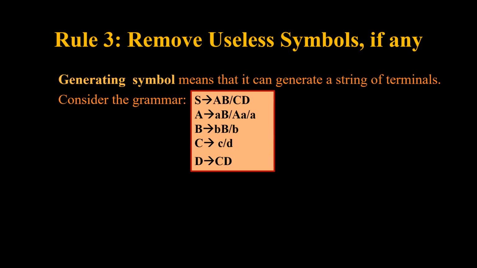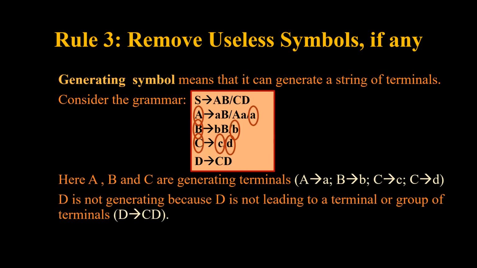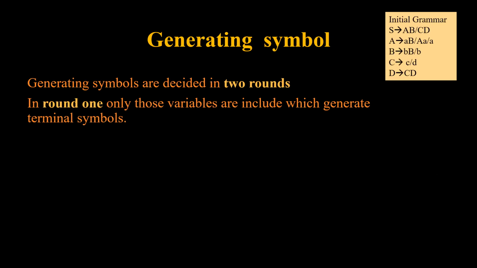Generating symbols means that it can generate a string of terminals. Say for example, we have a grammar. In this grammar, A tends to small a, this is generating. B tends to small b, this is generating. C tends to small c or small d is generating. That means they are generating a single terminal or string of terminals. D is not generating because D is not leading to a terminal or group of terminals. So in this case, we can say that D is a useless symbol since it is not generating any terminal or string of terminals. Generating symbols are decided in two rounds.